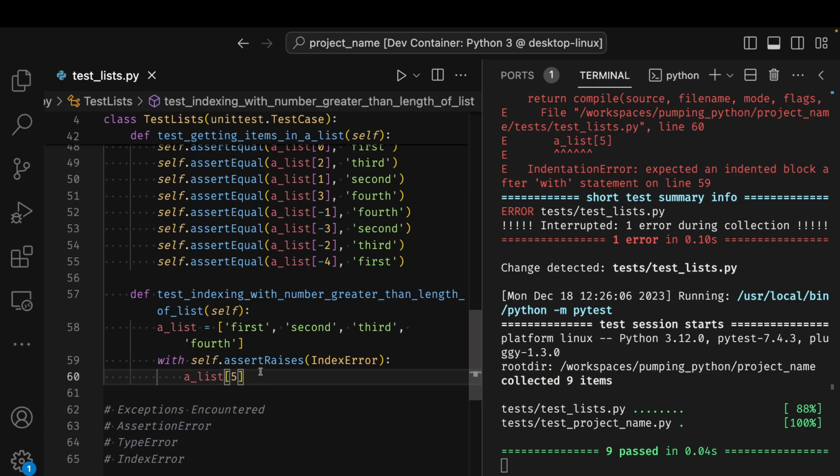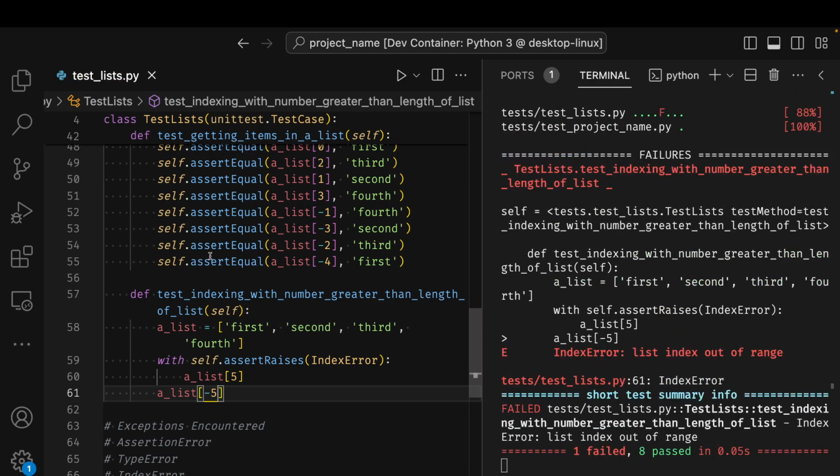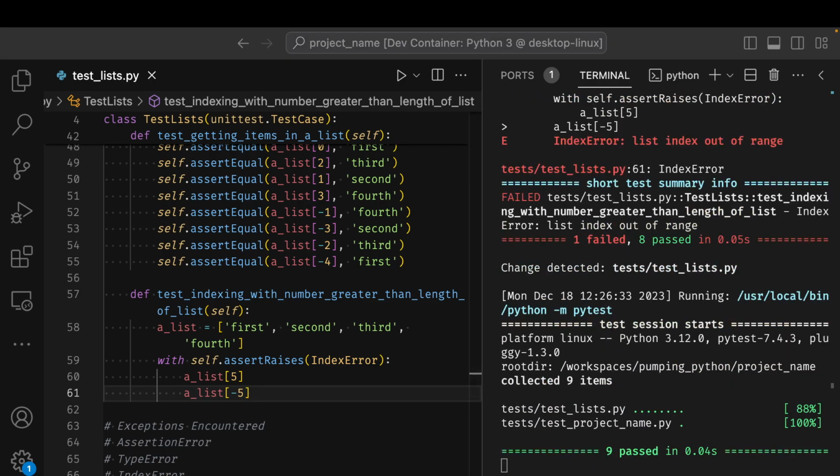You can see more about this in the video on exception handling in tests. I'm going to add a line for a negative number that's bigger than the length of the list. I get the same error, and I move it under the self.assertRaises. That's the index error in a nutshell.